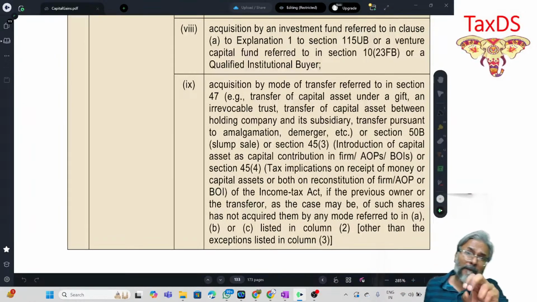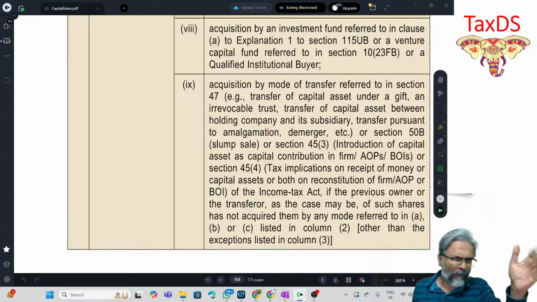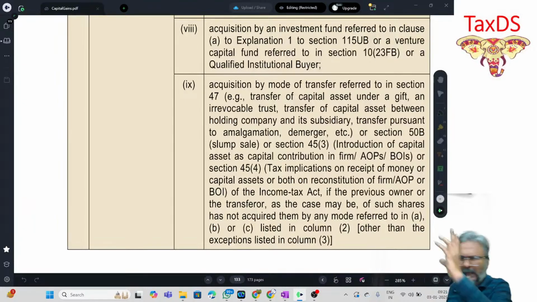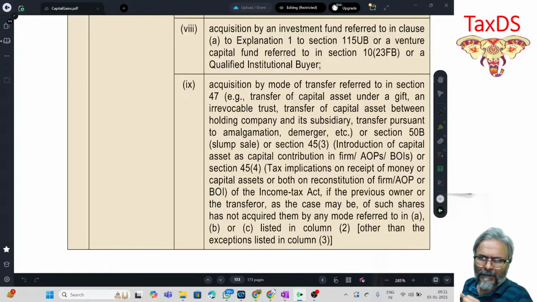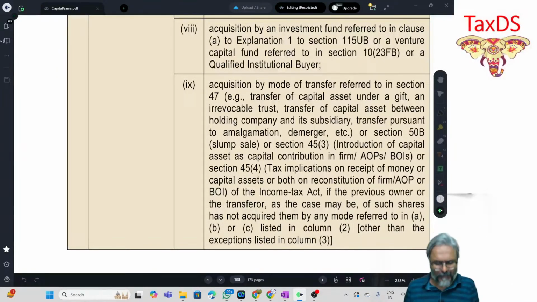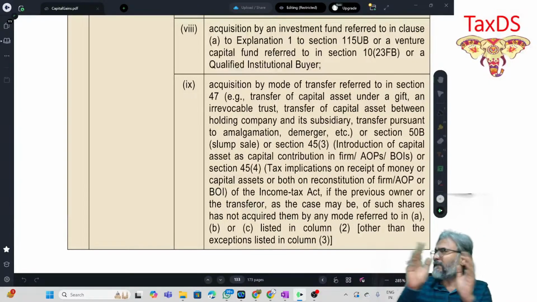You may not know the buyback amendment, but I have taught you. I hope every one of you understood the buyback amendment yesterday, but I'm just giving an example. You may not be aware of typical or difficult amendments. That is fine. You may make an error on that, but you cannot afford to make an error over here. These amendments which we have discussed, if you make errors over here, students, I'm telling you, it is going to put off the examiner big time.